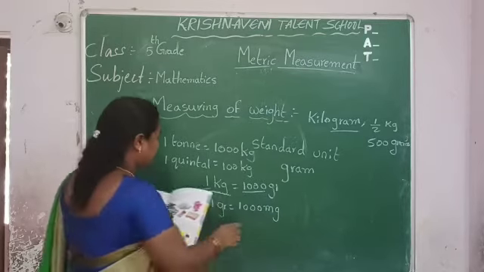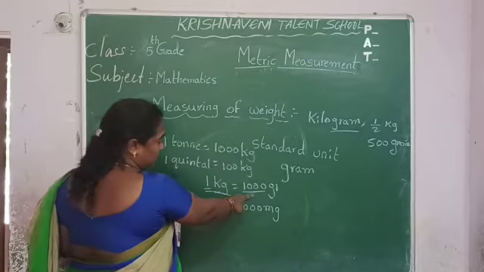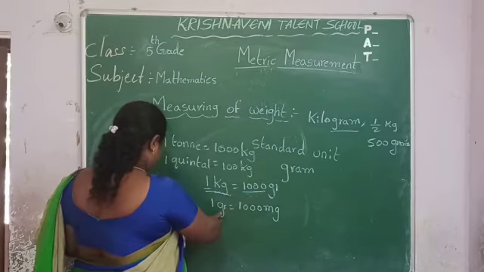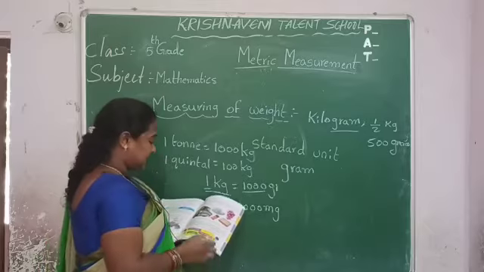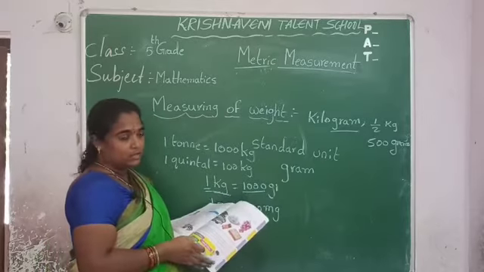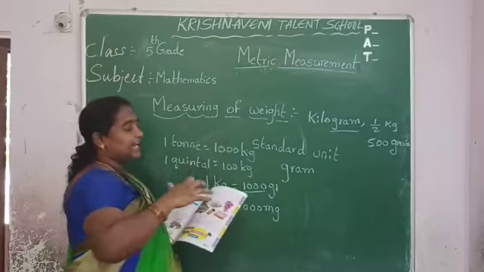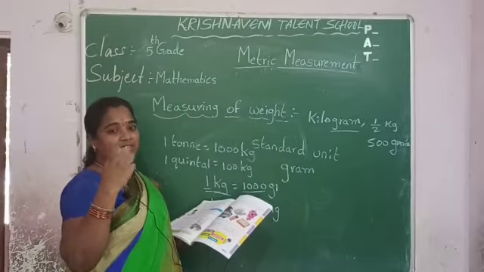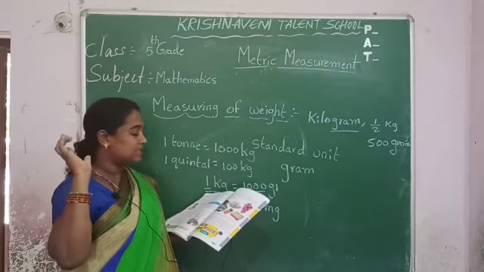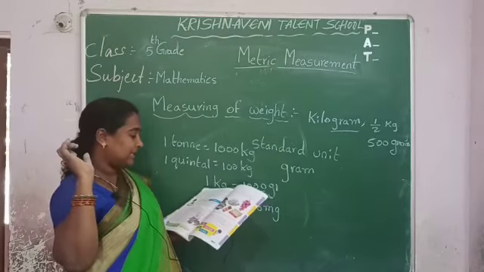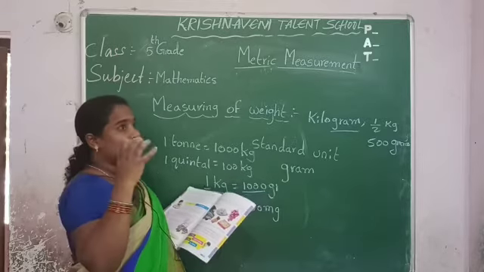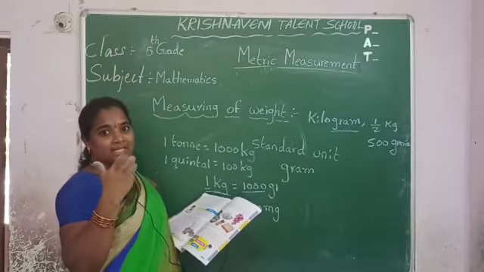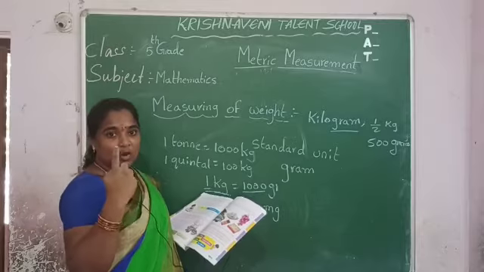Next, 1 kg is equal to 1000 grams, and 1 gram is equal to 1000 milligrams. Ton is for very large objects, very heavy weights. Next, quintal. A 100 kg rice bag is called 1 quintal.